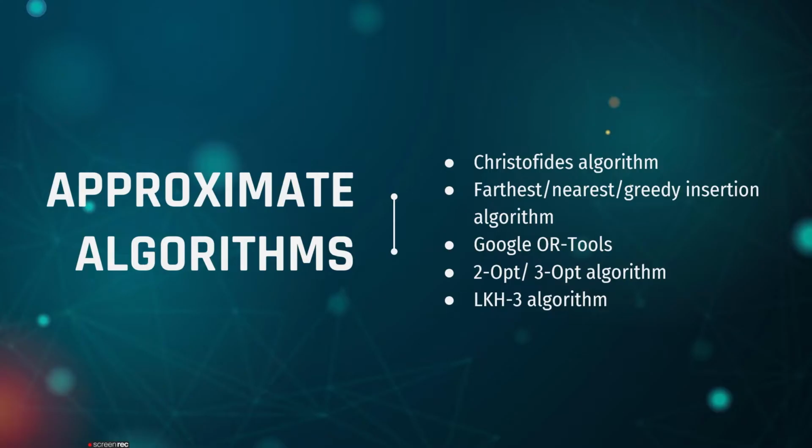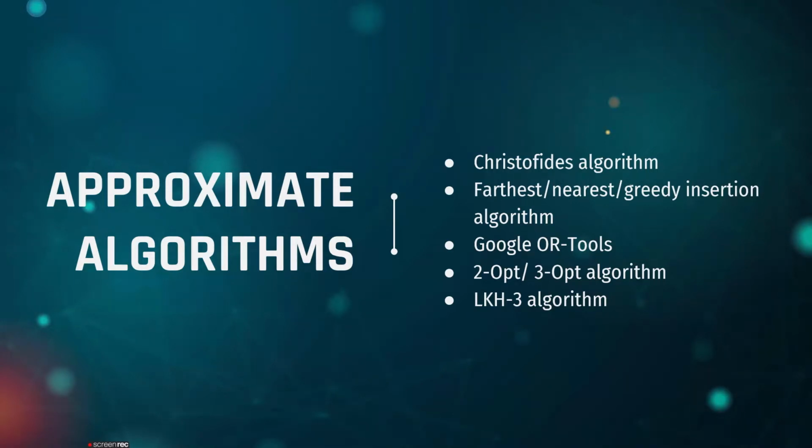Okay, next we have approximate or heuristic algorithms. This includes the Christofides algorithm, which is a heuristic-based polynomial time near-optimal algorithm with approximation based on minimum spanning tree. Next, we have insertion algorithms like farthest, nearest, or greedy algorithms in practice, among which the best one is farthest. Then we have Google OR-Tools, which is a highly optimized program that solves TSP by applying different heuristics such as simulated annealing, greedy descent, and etc.